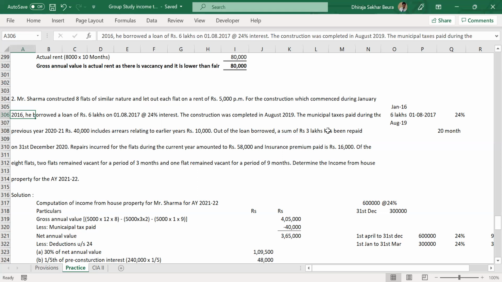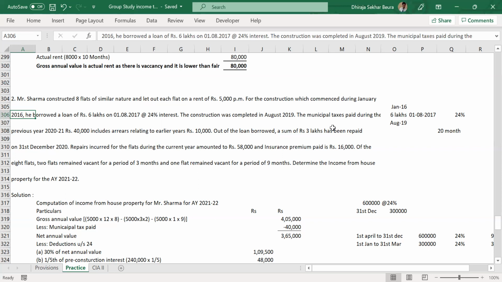In 1920, would it have been allowed as a deduction? No, it is not paid. Think about it. I'm talking about 1920 only, not 2020. Okay, fine. In 1920, it would not be allowed because it is not paid yet.